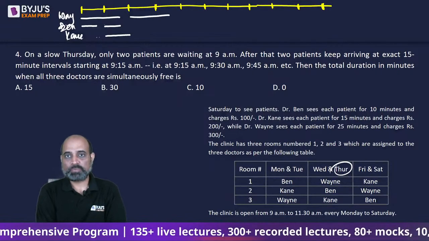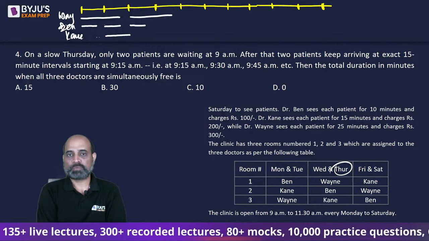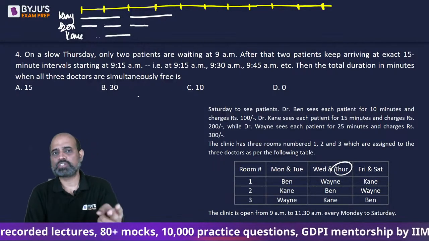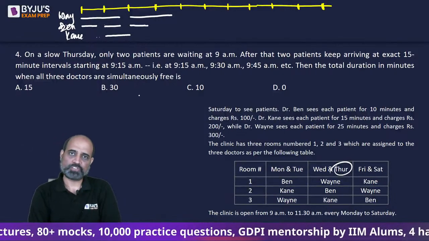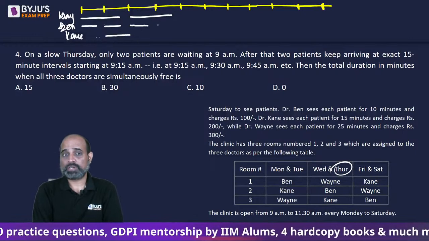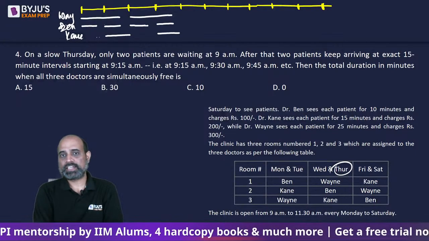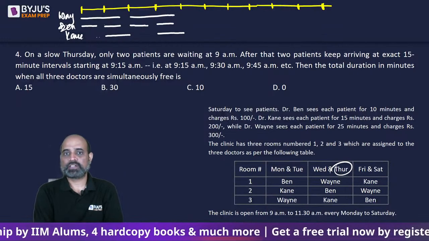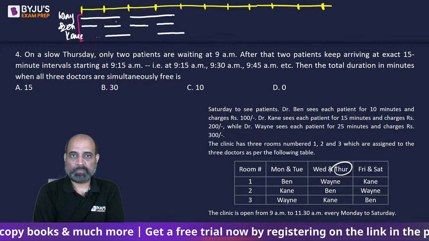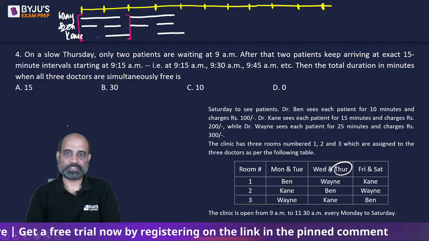Wayne is going to be busy for the next 25 minutes. Dr. Ben is going to be busy for the next 10 minutes. And Ken के पास patient ही नहीं है because simultaneously only 2 patients visit. Then 50 minutes later, what will happen? Dr. Ben will have a patient to attend and Dr. Ken will have entire 15 minutes of patient to attend. So if you pay attention here, you will realize that this is a pattern that keeps on repeating. जहाँ पर कोई free नहीं है.